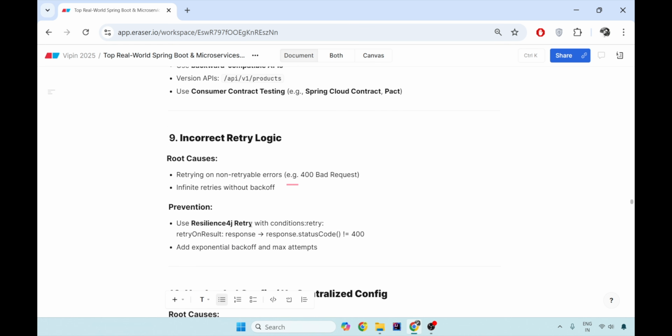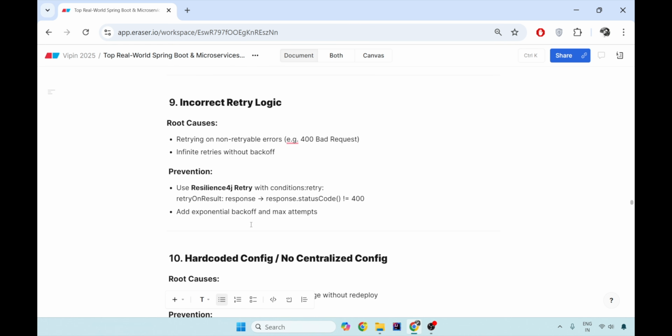Also, we have found illogical retry options. Suppose there is a DB call or a Kafka call. Now, if there is a 400 bad request, that is, the request that you're trying to send to Kafka or to Couchbase is a badly formed URL or badly formed data, then the 400 bad request is also retried a number of times. And what we have done is we have added infinite retries without any backoff. This is the worst possible thing you can do in your application. If you are going to have HTTP calls or IO calls, you have to have proper Resilience4j and proper retries with exponential backoff, with a maximum number of attempts to be retried. If you don't do this, your application will go into an infinite doomed state.